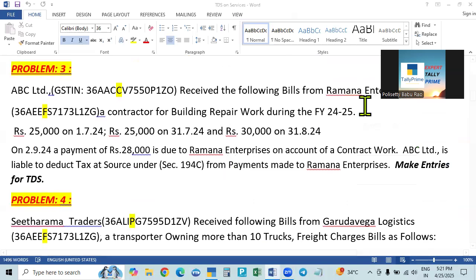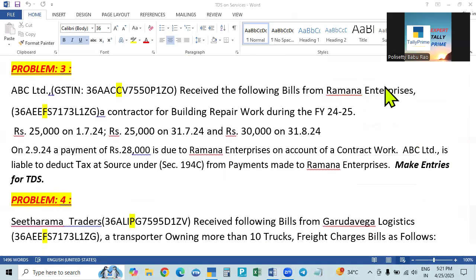In this case, ABC Limited received the following bills from Ramana Enterprises, a contractor, for building repair works. They received a bill, which means they are receiving the service. Ramana Enterprises is the service provider, so he is giving the bill. He is selling, so he will enter it into the sales voucher, as a sale of service, and he will show the deduction. How will he show it?